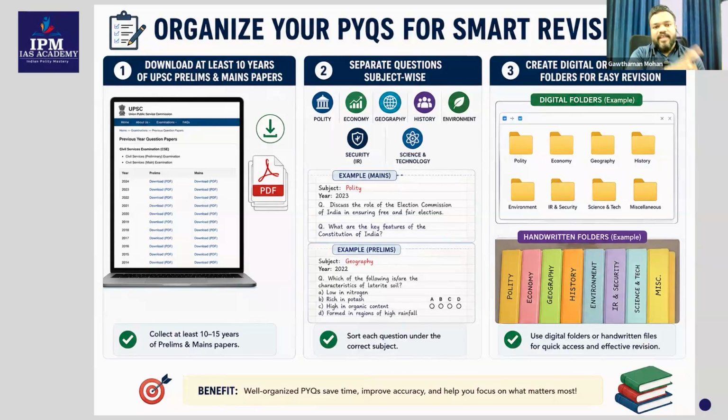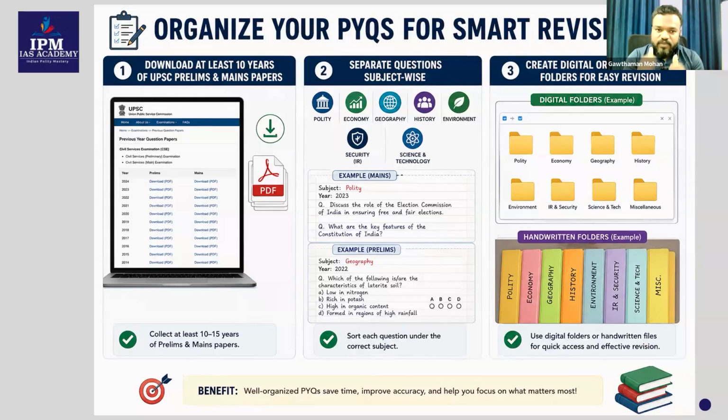Then only they have made that particular folder. But now when you're just copy pasting that, that doesn't make any sense. And I'm telling you that is not going to help you out. You have to work by yourself. Okay. Understand the examination. This is all actually part of understanding the examination. So you can choose whether you will go with the digital folder or the handwritten folder. That is up to you. Based on your convenience, you need to do it.